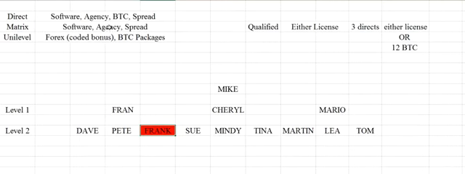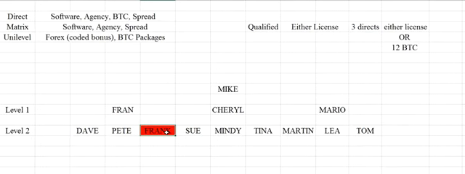Okay, spread, agency, or software. He will not get anything in terms of the BTC packages. That will not happen. Why? Well, because it's spillover. And because it's UNILEVEL, we're going to see the definition of UNILEVEL in a moment, as it's applied here. Because it is UNILEVEL, Frank does not enter into the equation as far as commissions go.